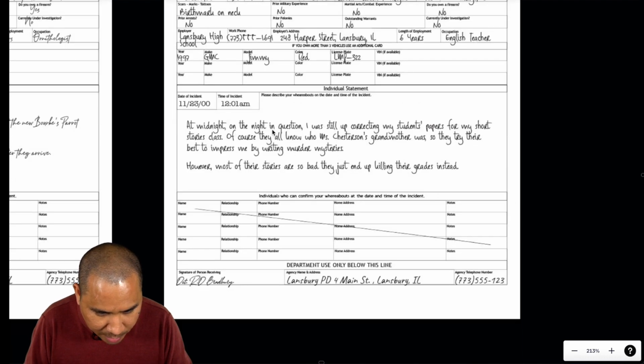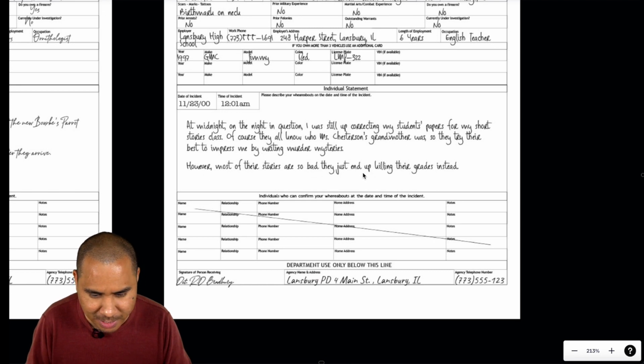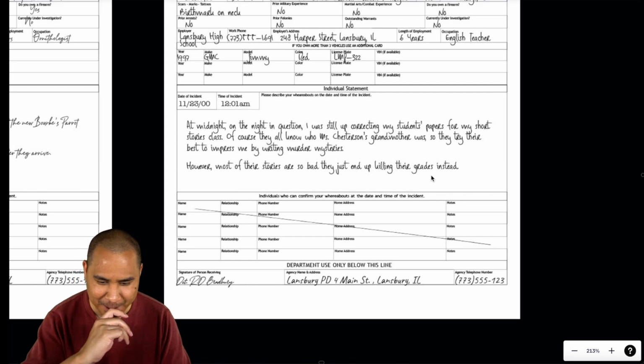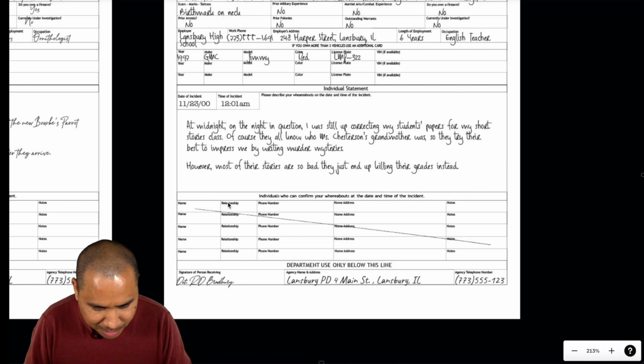At midnight on the night in question, I was still up correcting my students' papers for my short stories class. Of course, they all know who Miss Chesterton's grandmother was, so they try their best to impress me by writing murder mysteries. However, most of their stories are so bad they just end up killing their grades instead. How sad. Also, no one can confirm.